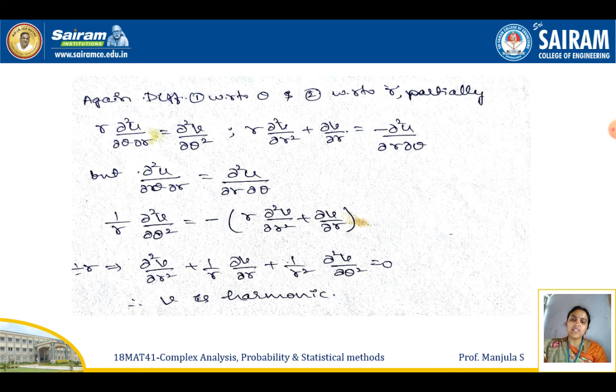So this is the standard form of the Laplace equation in terms of v. In place of φ, here v is there. So clearly we can say that v is harmonic. Now we proved that u and v both are harmonic, which is nothing but the real and imaginary parts of an analytic function are harmonic. This is the harmonic property.